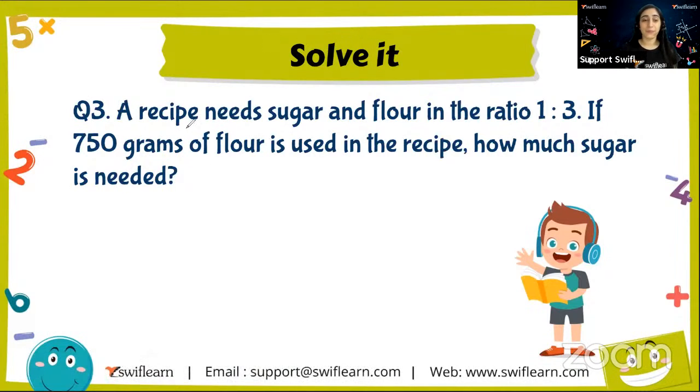The question says, a recipe needs sugar and flour in the ratio of 1:3. If 750 grams of flour is used in the recipe, how much sugar is needed? So I know, let me write S for sugar and F for flour, okay? So I know the ratio of sugar to flour is 1:3. Now it says 750 grams of flour is needed for the recipe. So 750 grams, and I need to find the proportion of the sugar.